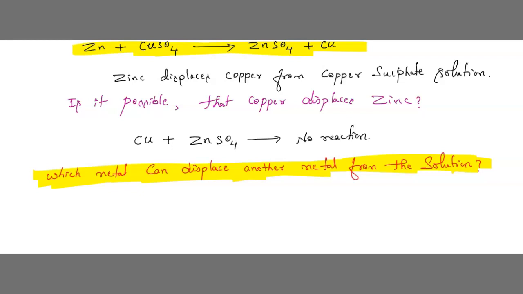How can you identify which metal has that property, or which metal has that power? Understood? That it can displace another metal from the solution.